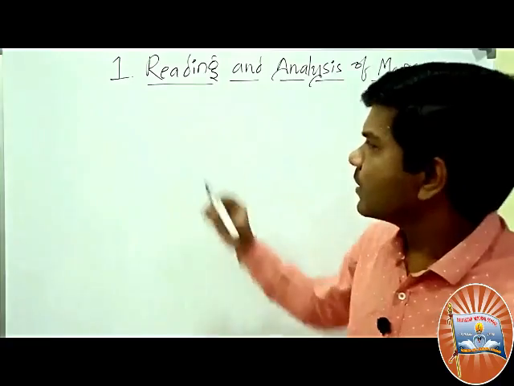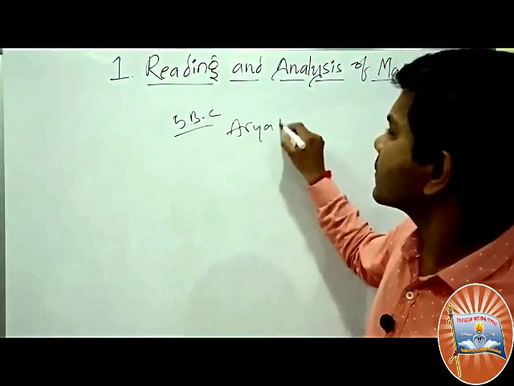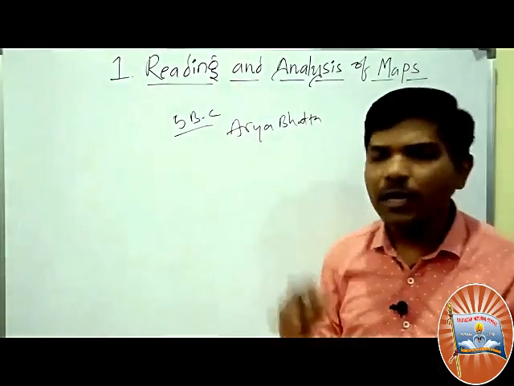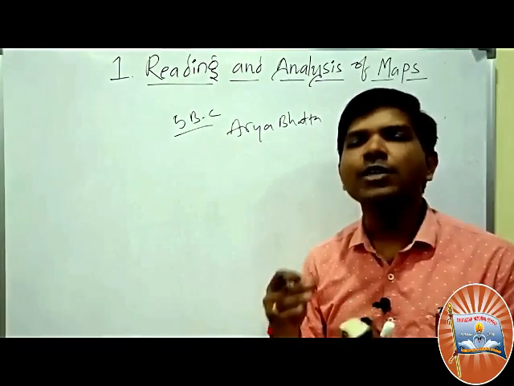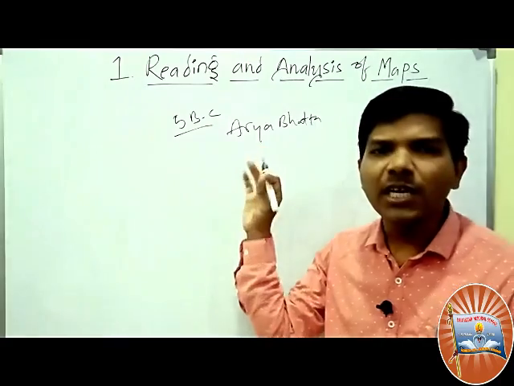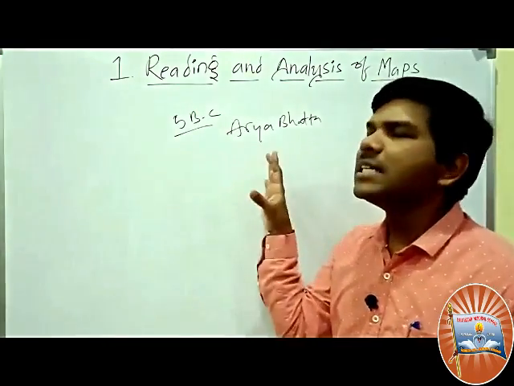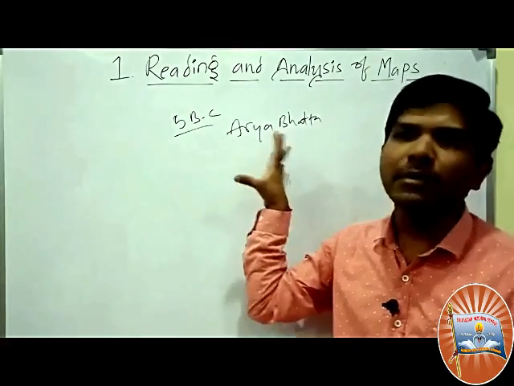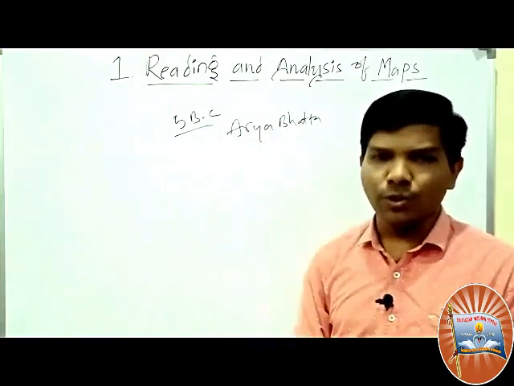In the 5th century, it is believed that Aryabhatta tried to use latitudes and longitudes to prepare maps, but there is no proper evidence. It is ambiguous and debatable whether what the textbook says is true or not.